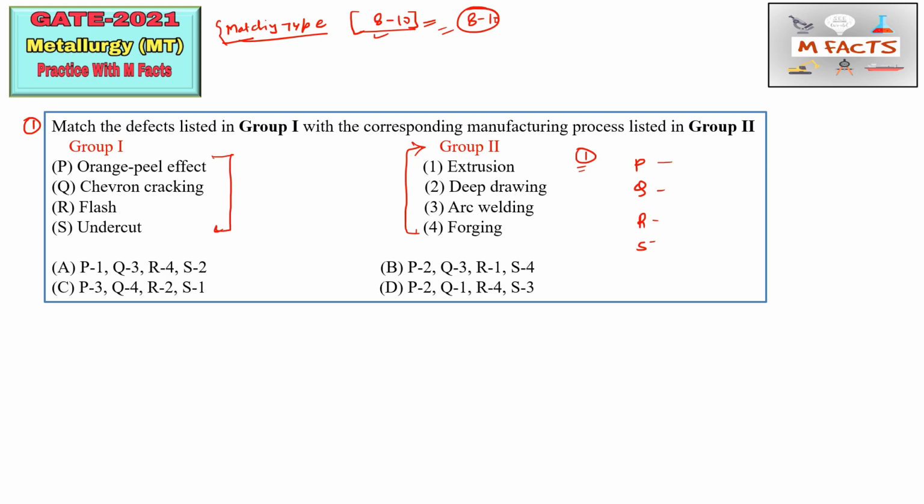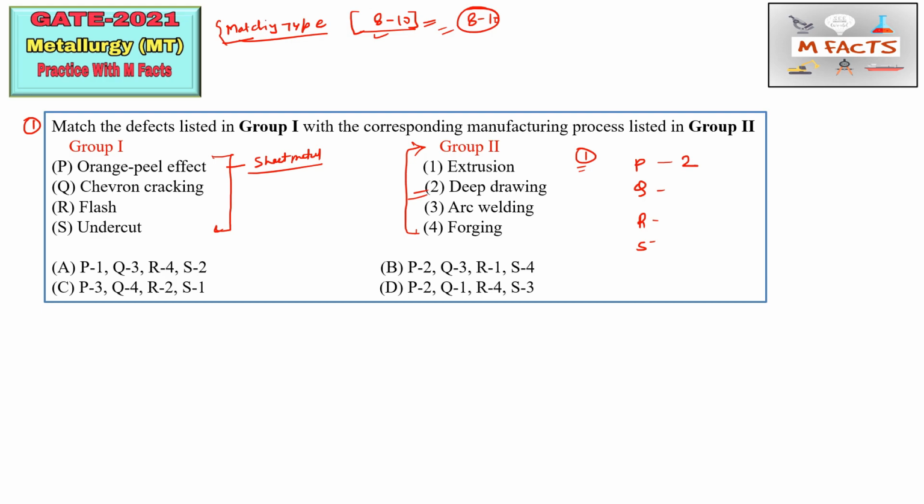First of all, we'll talk about this orange peel effect. Orange peel effect is basically the defect which is shown by the deep drawing process, or sheet metal forming. If sheet metal forming is not in the options, you can match it with the deep drawing process. So P we can match with 2.